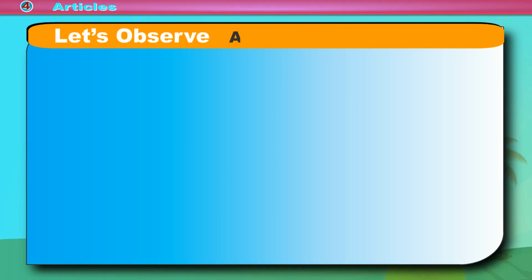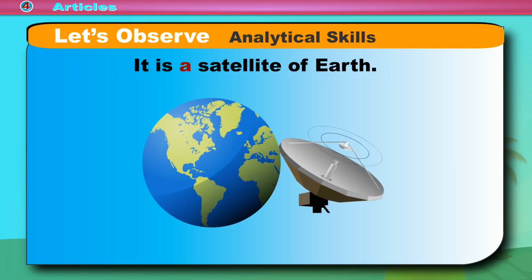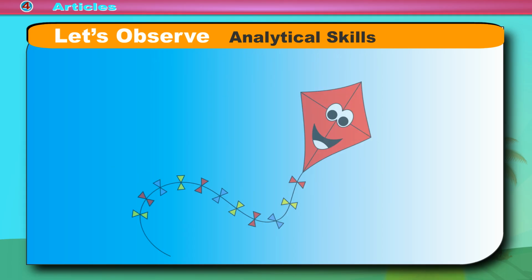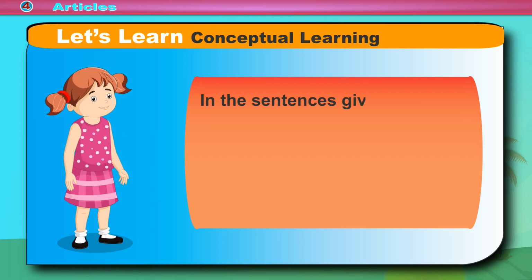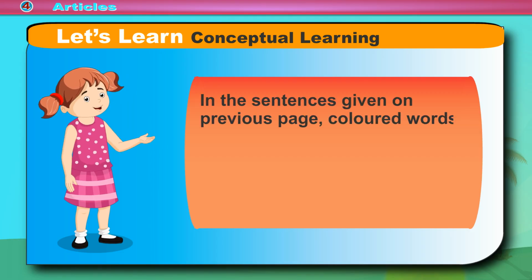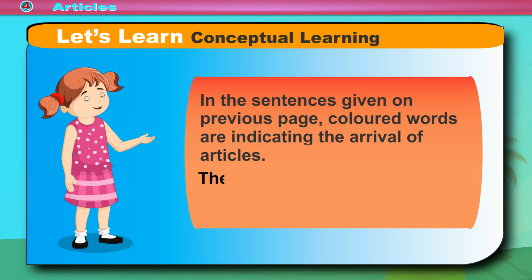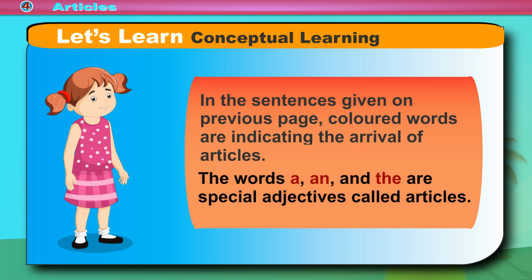Let's observe analytical skills. Read the following sentences. It is a satellite of Earth. An octopus has 8 legs. The kite is red. What do you observe? Let's learn conceptual learning. In the sentences given on the previous page, colored words are indicating the arrival of articles. The words a, an, and the are special adjectives called articles.